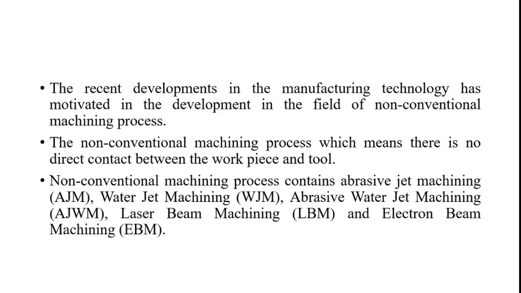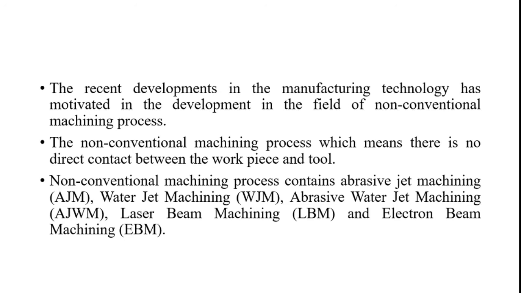The general description of non-conventional machining processes is that there is no direct contact between the workpiece and the tool. You are already aware of the difference between traditional and non-traditional machining processes. In traditional machining, there is physical contact between tool and workpiece. But in non-traditional machining, there is no physical contact between tool and workpiece material, and different machining processes are available based on the source utilized for the machining operation.